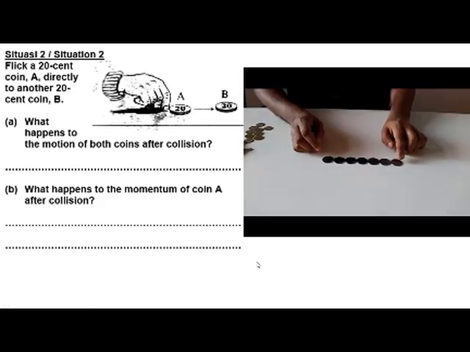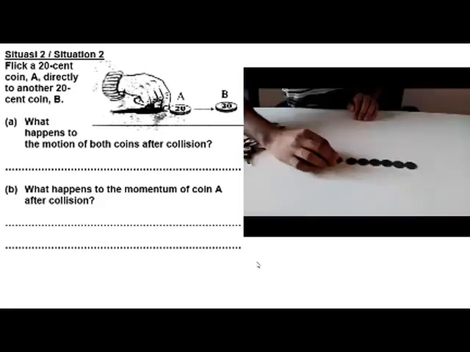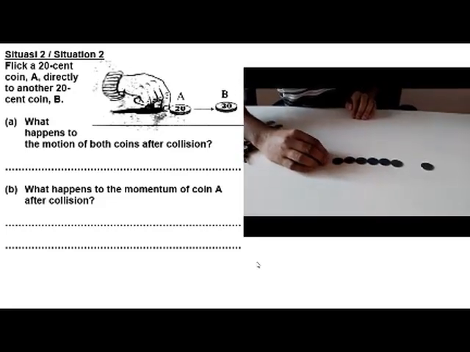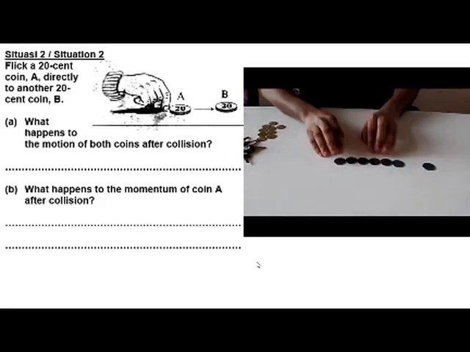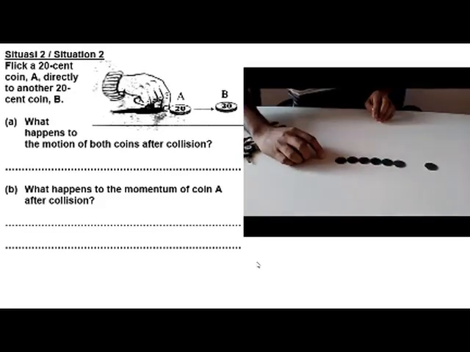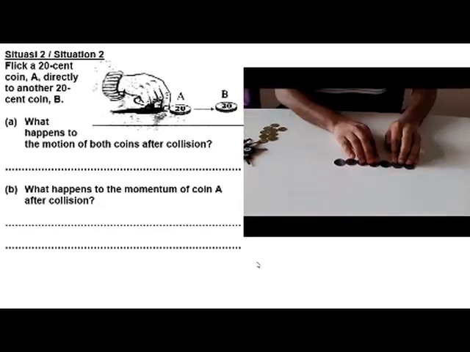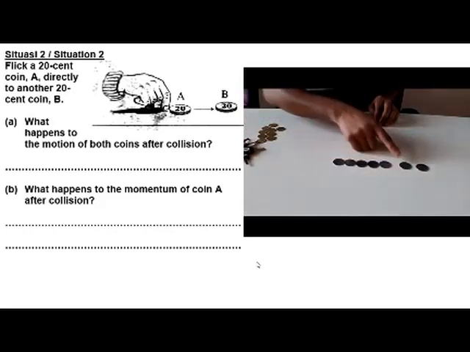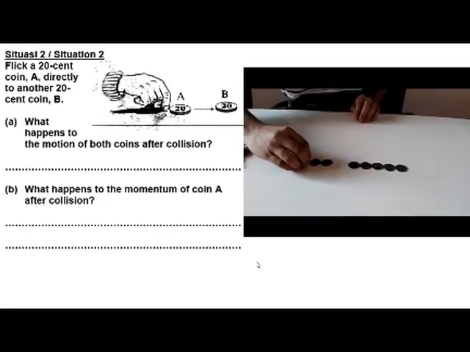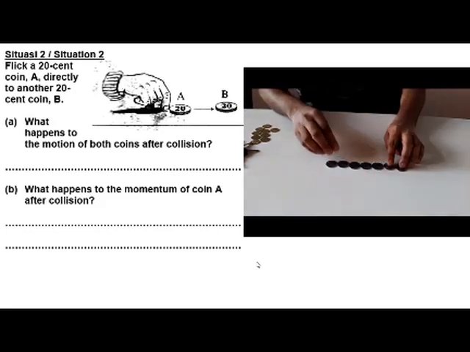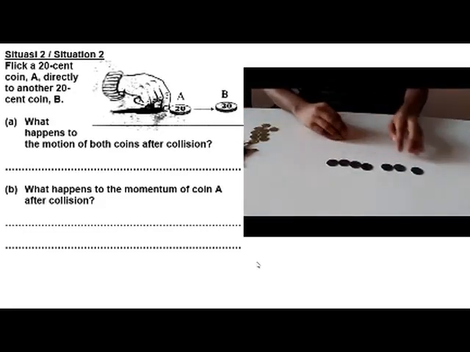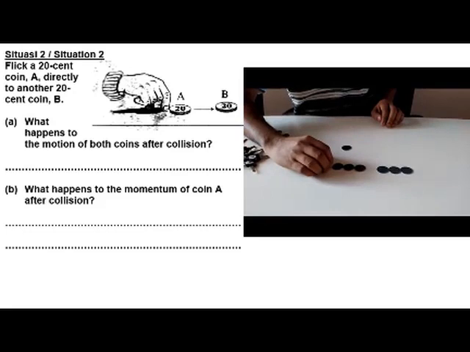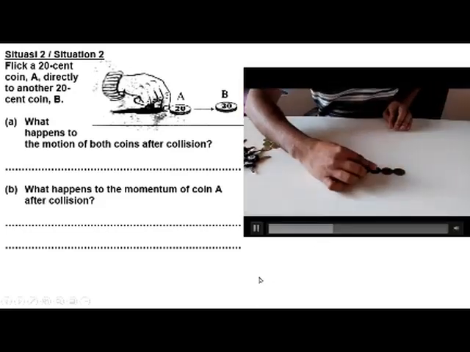1, 2, 3, 4, 5, 6, 7. 7 coins. 1. 1. Let us do it 2. 2. 2. 3. 3. And